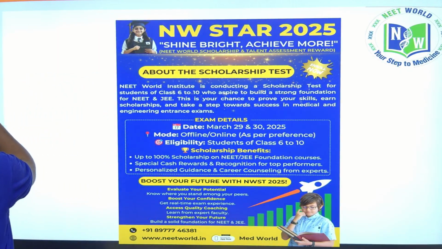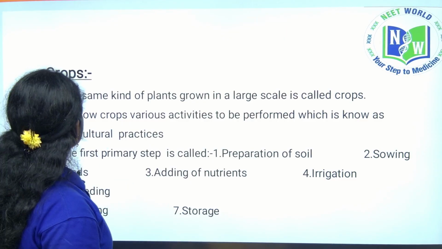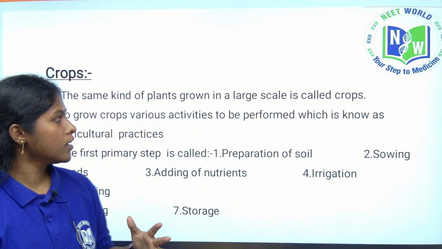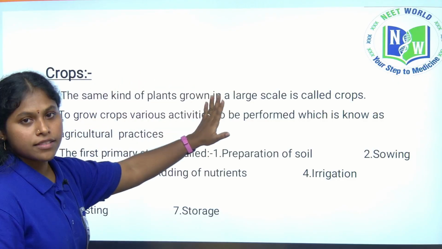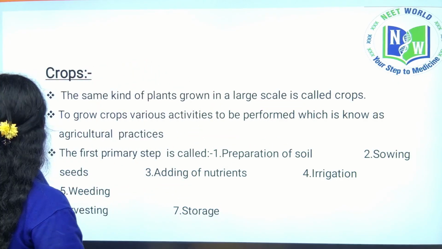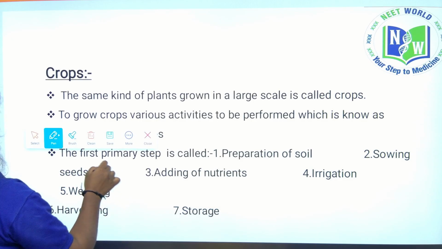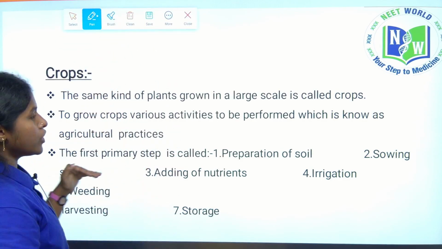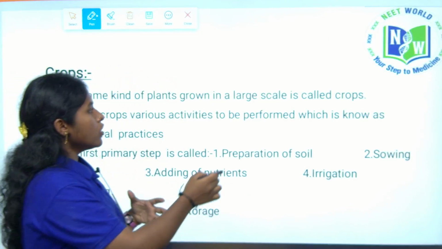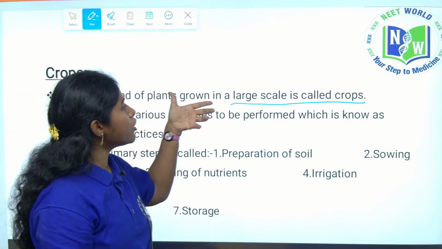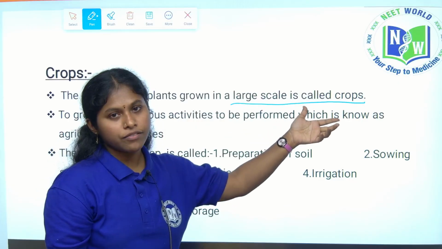Next, coming to our class, crop production and management. First, what is meant by crops? See, the same kind of plants grown on a large scale, we call it crops. So you know, right? Crops should be grown on a large scale. It is an objective type of question. It is very important, children. For upcoming students of 8th standard, you get to know about this. So it is a direct objective type of question. What is a crop? Crops are the same kind of plants grown on a large scale.